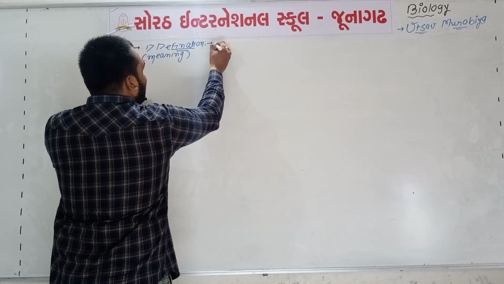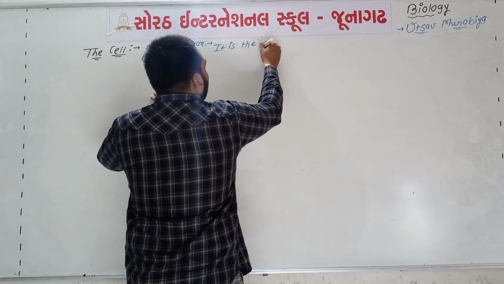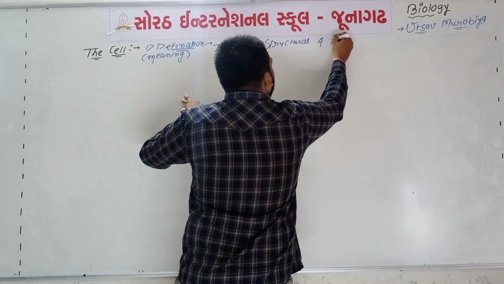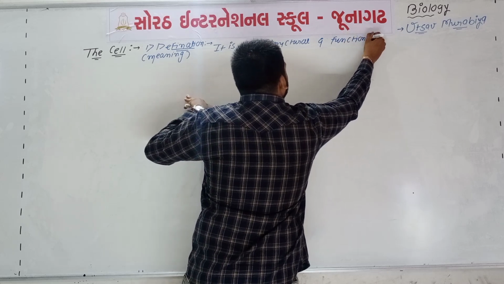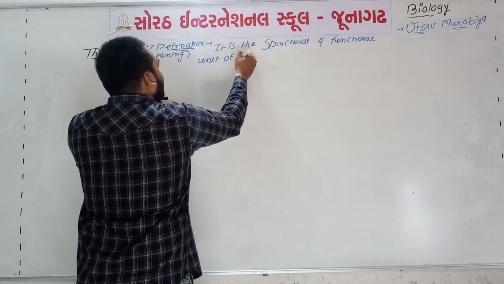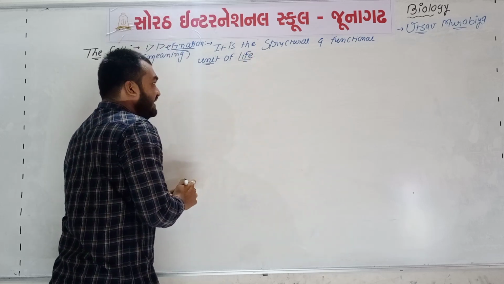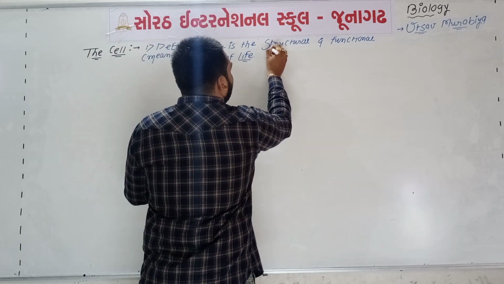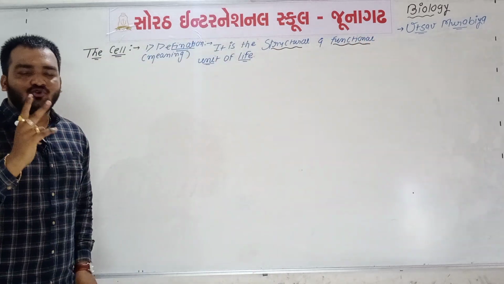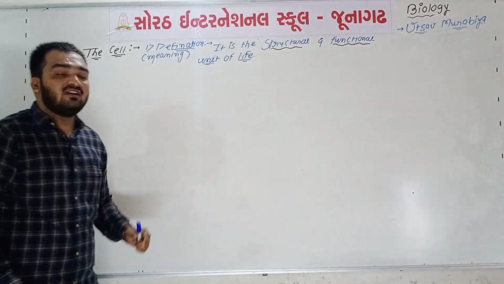We can say that the cell is the structural and functional unit of life. Okay, it is the definition: structural and functional. See, in this definition two main words are used. The first one is structural, and the second one is functional.